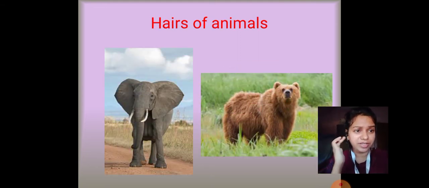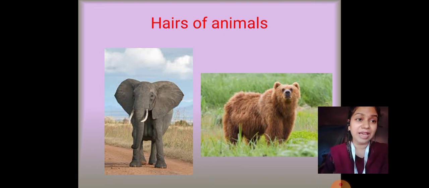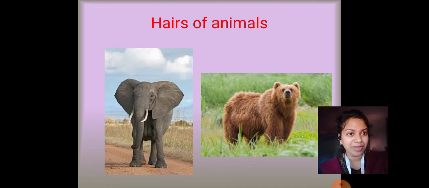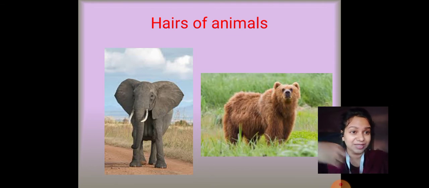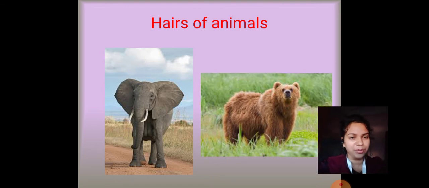We had also learned in our previous class that some animals have a lot of hair on their body, right? You can see the picture of a bear, and you can see that bear is a very furry animal, just like cats, right? There are some cats which are also very furry. They have a lot of very thick hair on their body. But animals like elephants, they do not have a lot of hair. They have very small tiny hair on their body. If we see our skin, we will see that we have very small little hair on our skin as well, but we have a lot of hair on our head, right? We are also some kind of animal, right?